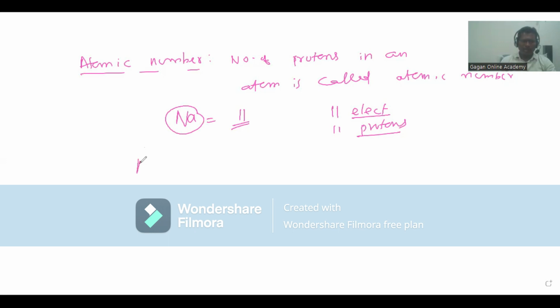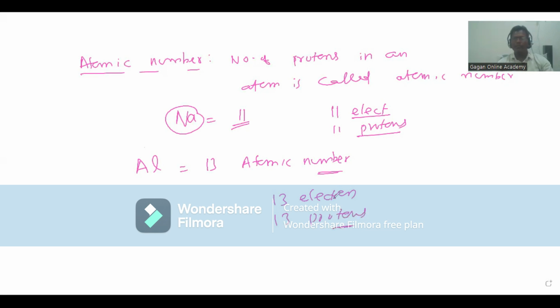If I say aluminum, atomic number is 13. Aluminum atomic number is 13. So it gives us two things. One is, the aluminum atom contains 13 electrons and 13 protons. So from the atomic number, we can know the number of protons or the number of electrons present in that atom.